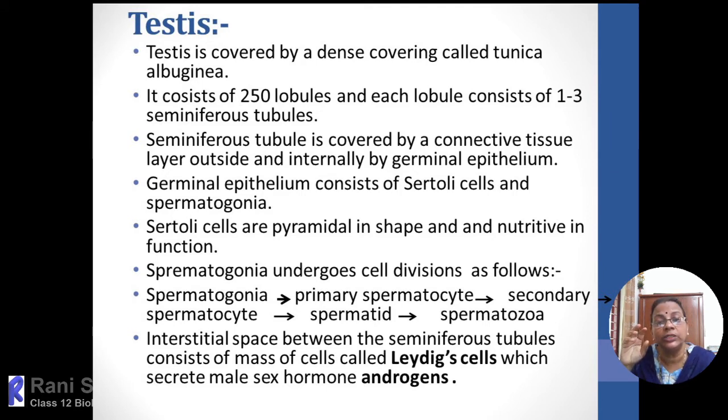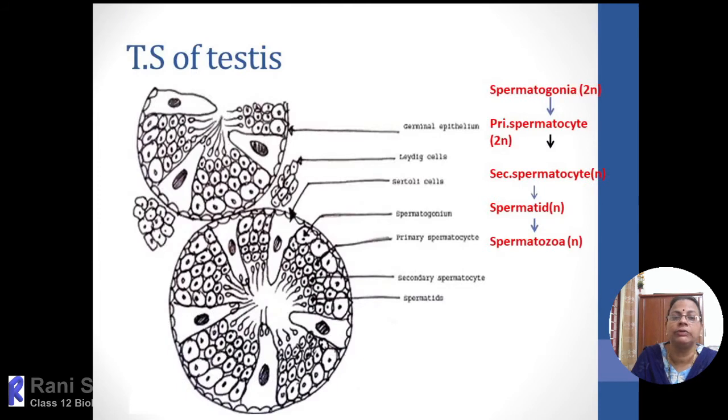Then within the interstitial space, that means the space between the seminiferous tubules, within the testicular lobes, there is a mass of cells. Those cells are called Leydig cells. The role of Leydig cells is to secrete the male sex hormones. Collectively we call them androgens, and the most important androgen is testosterone, the main primary male sex hormone.